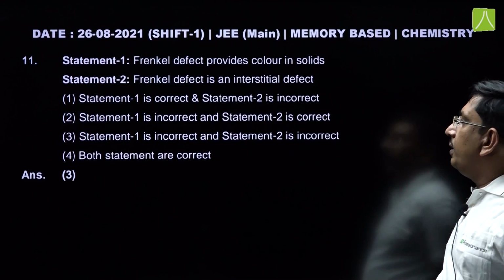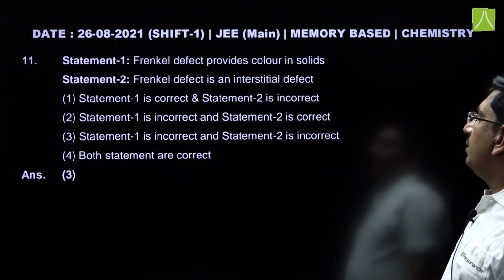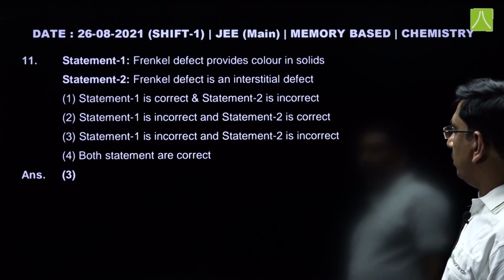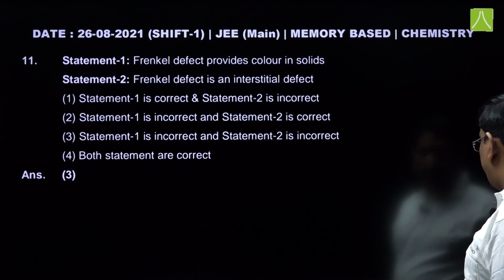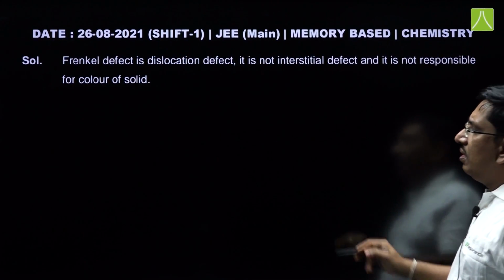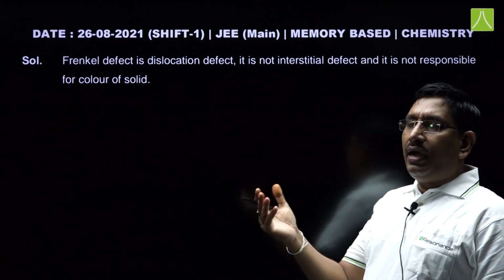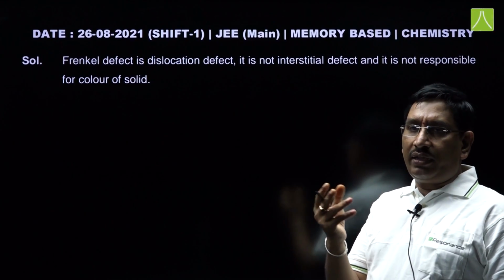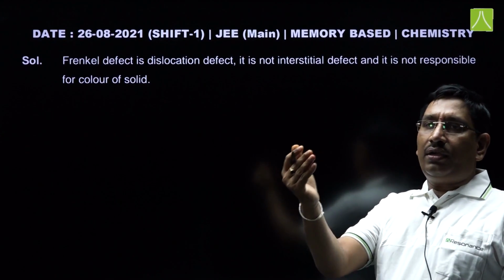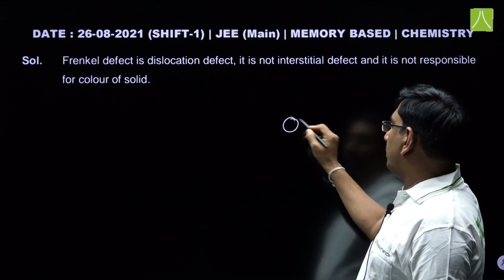Next, Frenkel defect provides color in solids, and Frenkel defect is an interstitial defect. Here both statements are incorrect. The reason for this is that Frenkel defect is a dislocation defect. That means, in solids the atoms or smaller ions like cations dislocate from their lattice site and occupy the interstitial site.